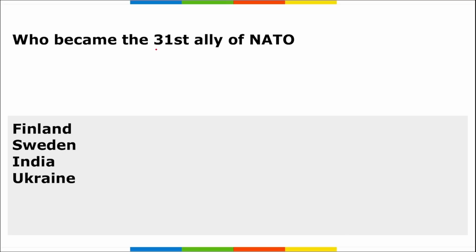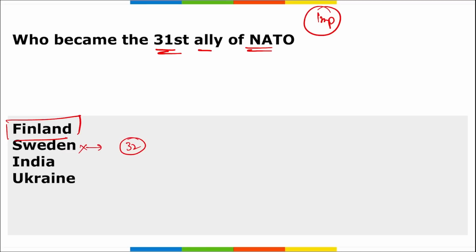Next, who became the 31st ally of NATO? Important. Recently, it was Finland that has joined NATO and became the 31st ally of NATO. In the pipeline is Sweden, and it can be the 32nd, but no official confirmation has been made yet. But for Finland, it is officially confirmed. And NATO even suggested to India that they are open to India being a part of NATO also.